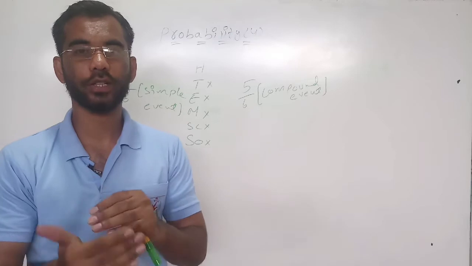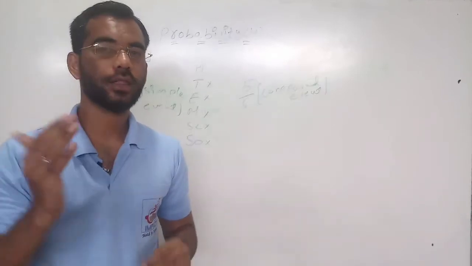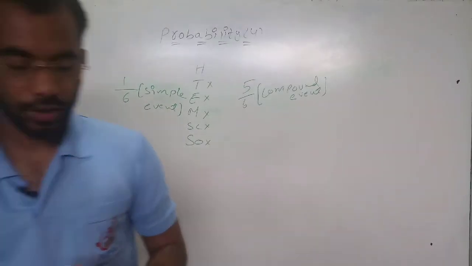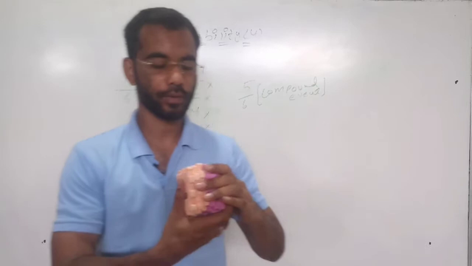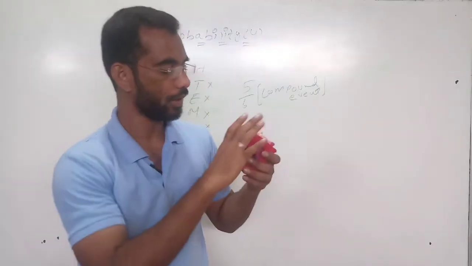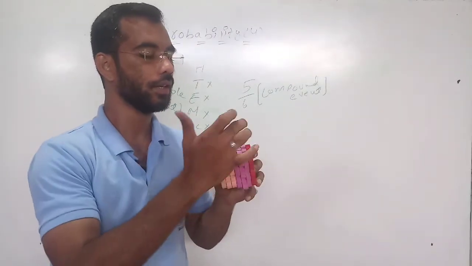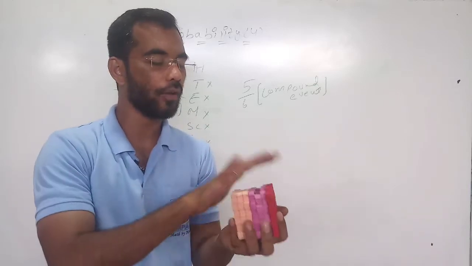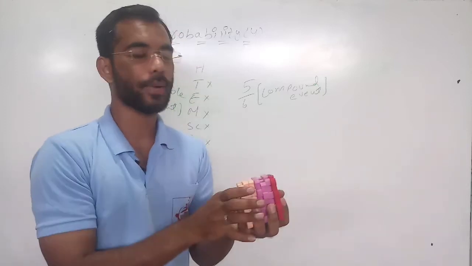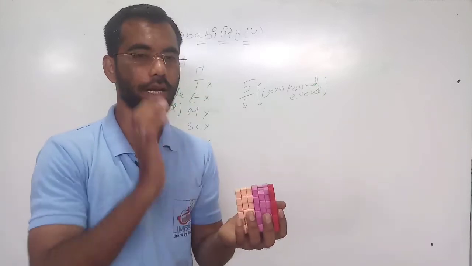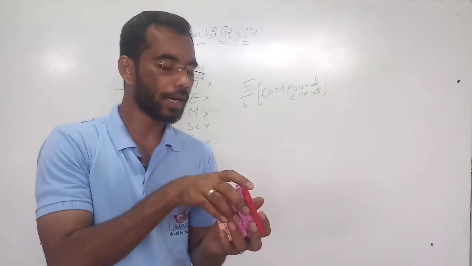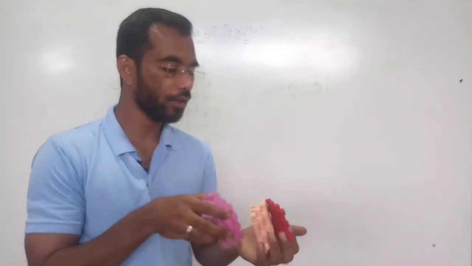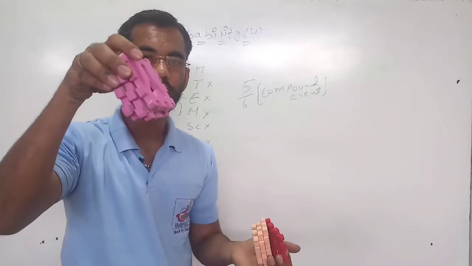It is the combination of more than one simple event. We will see one example here. I have taken some colors here. This is red. Now if I ask you, what is the probability of getting the pink color in this one? How many pink colors are there? 3. Out of how many? 7. Out of 7 you are getting only 3.